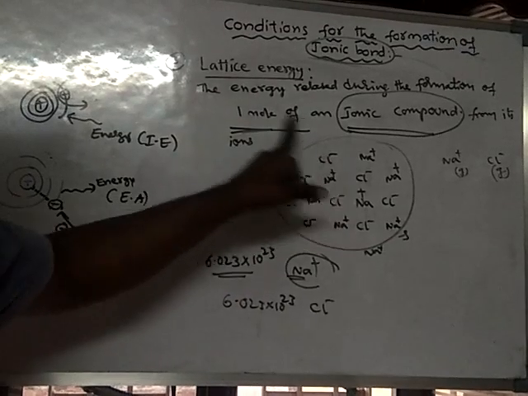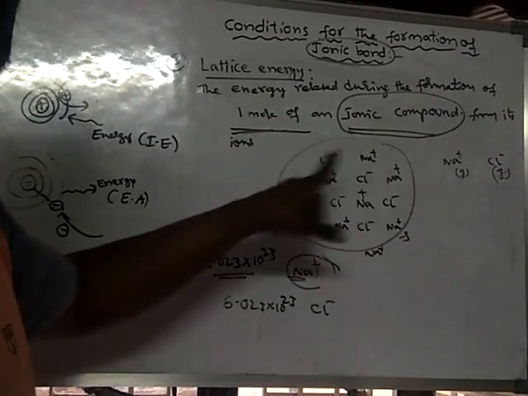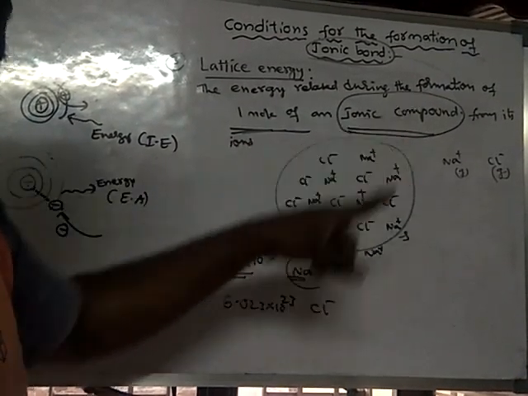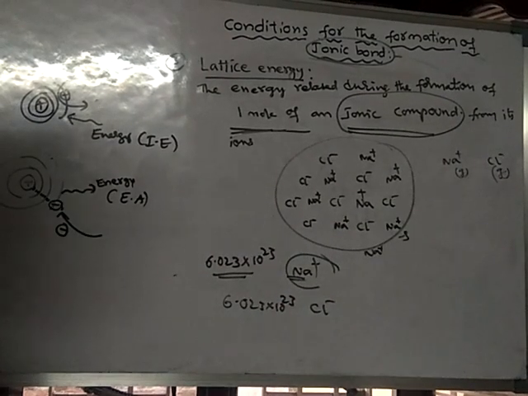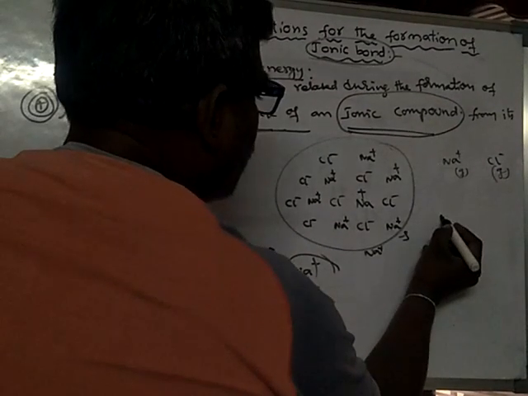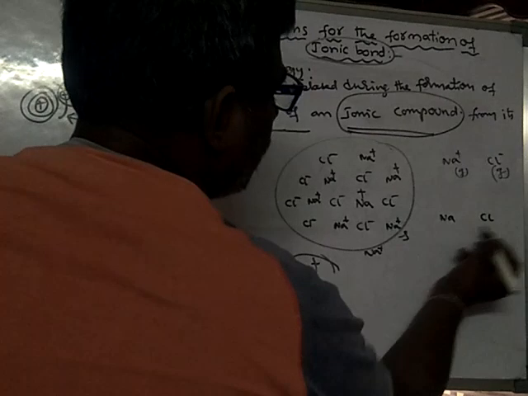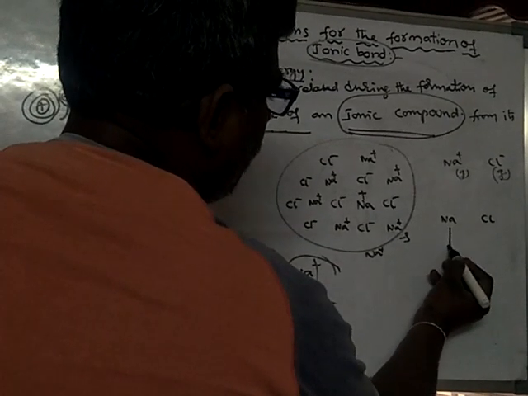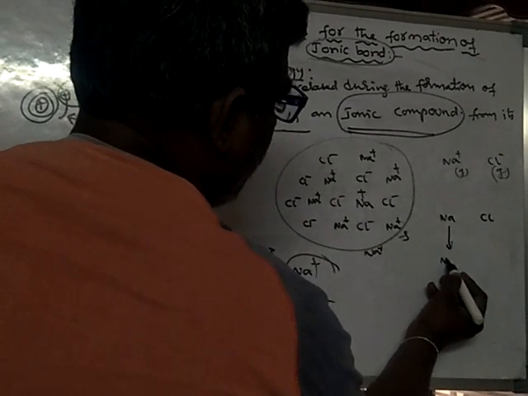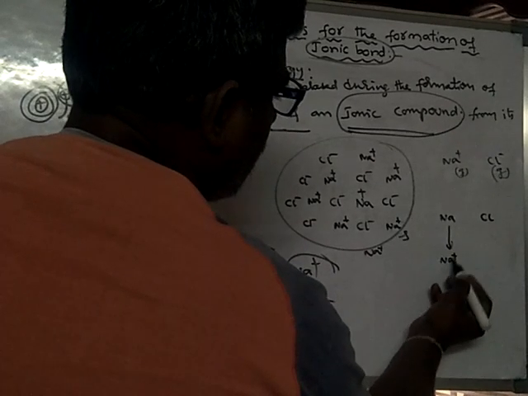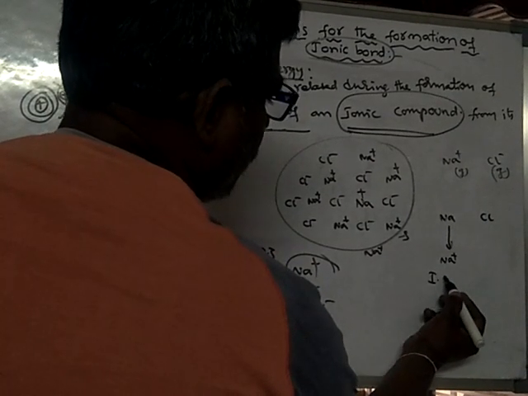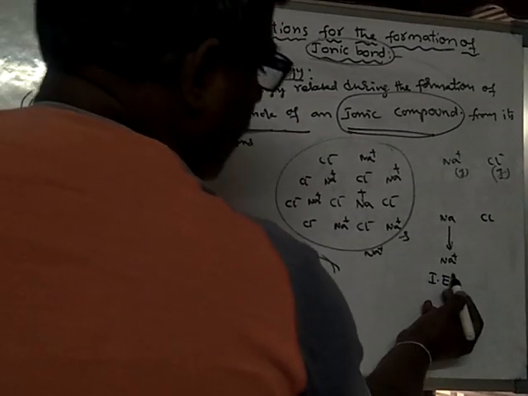So lattice energy is nothing but the energy released during the formation of 1 mole of ionic compound from its ions. See, initially sodium atoms and chlorine atoms are there. For the formation of Na+ from sodium, some energy is required, and that is called ionization energy.